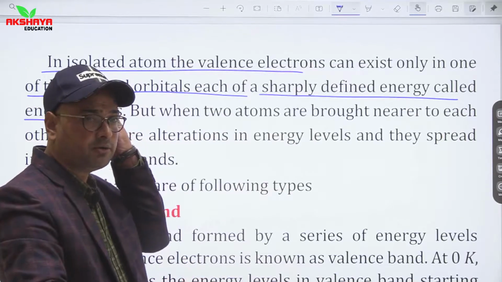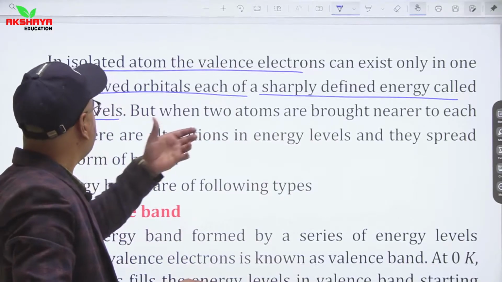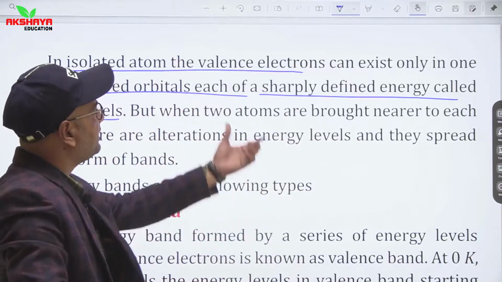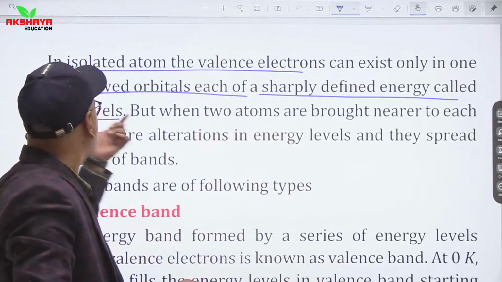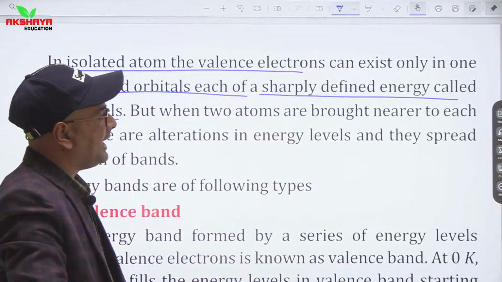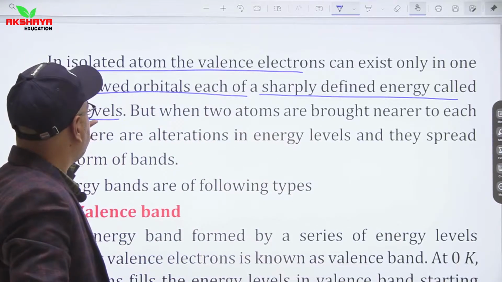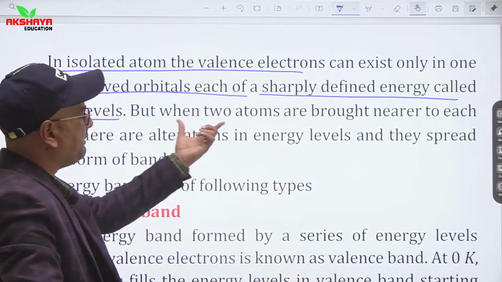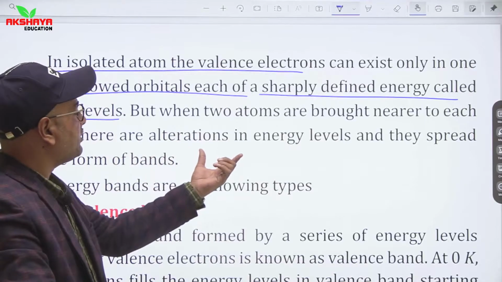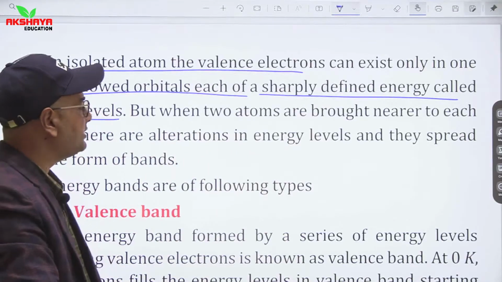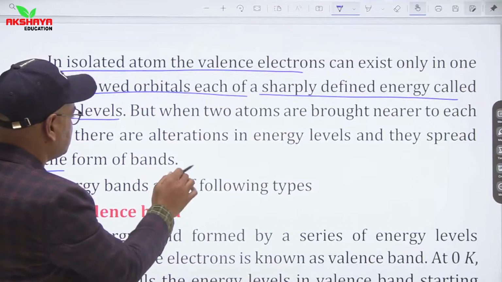It means whenever we talk about isolated atoms, the valence electrons exist in only one of the allowed orbits, and that energy is known as the energy level. But when two atoms are brought nearer to each other, there are alterations in energy levels and they spread in the form of bands.